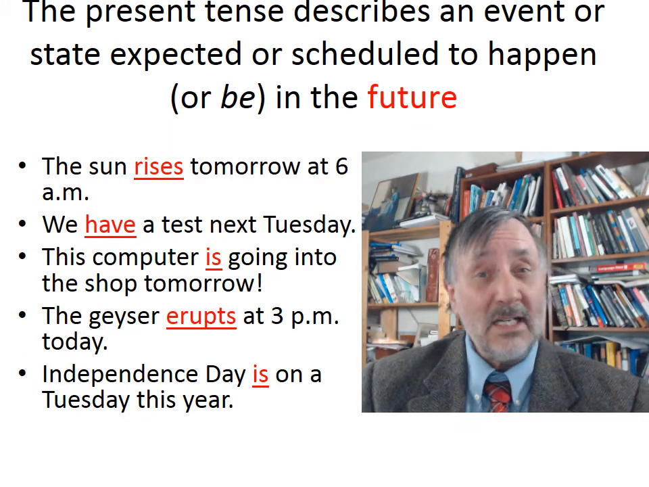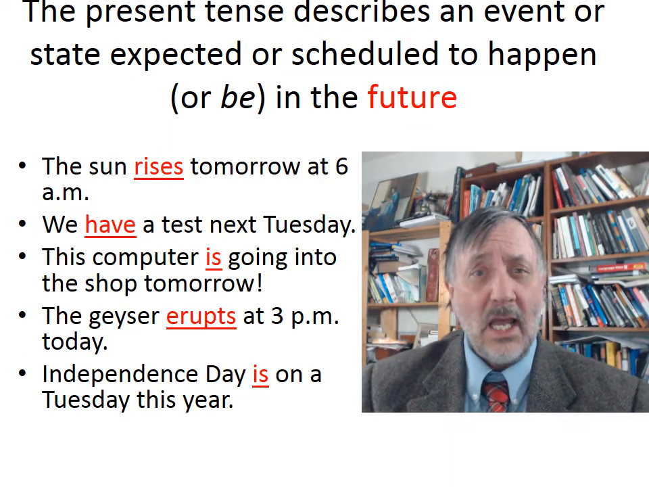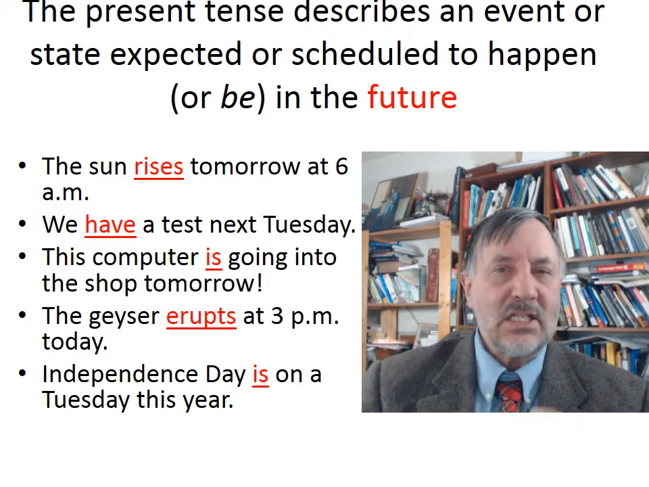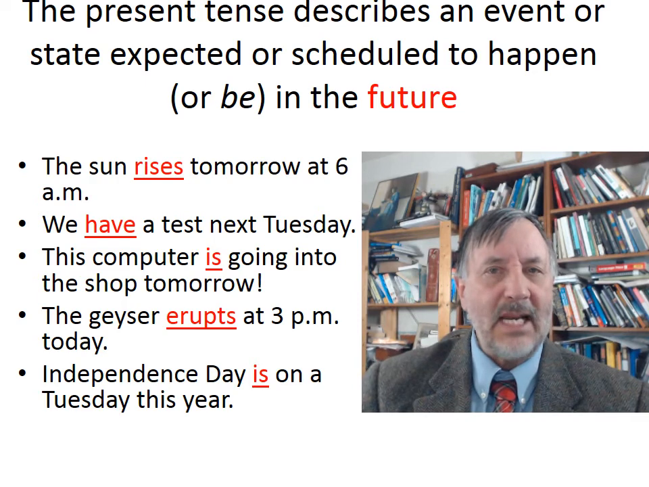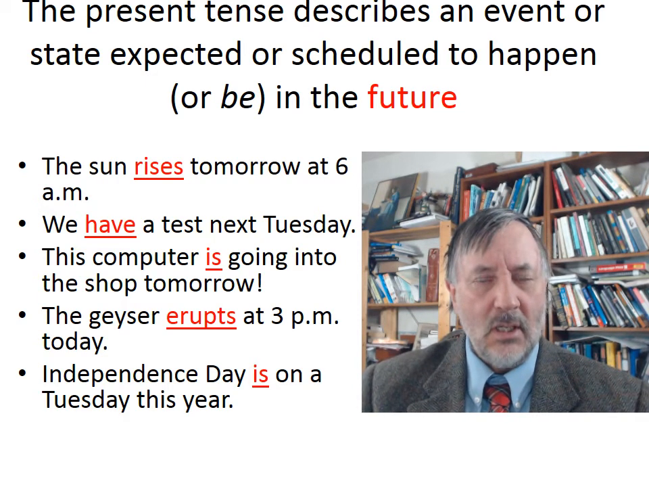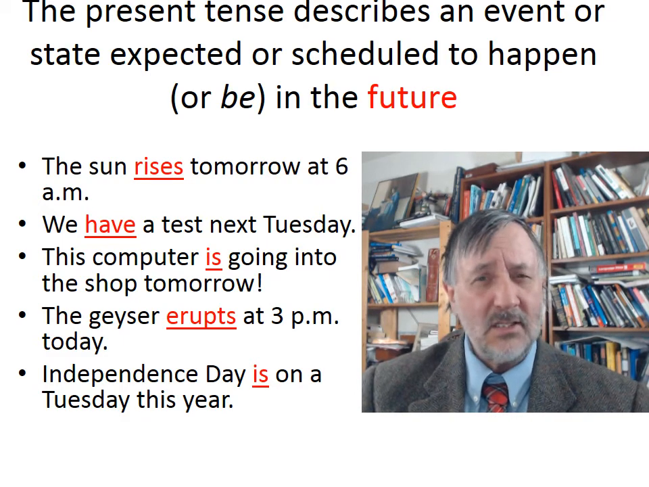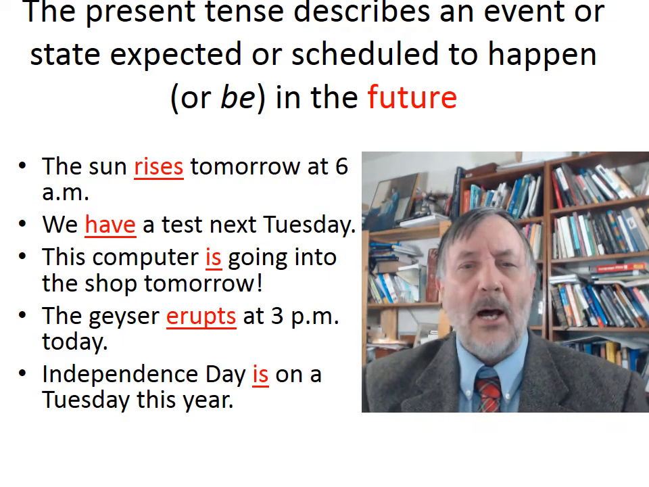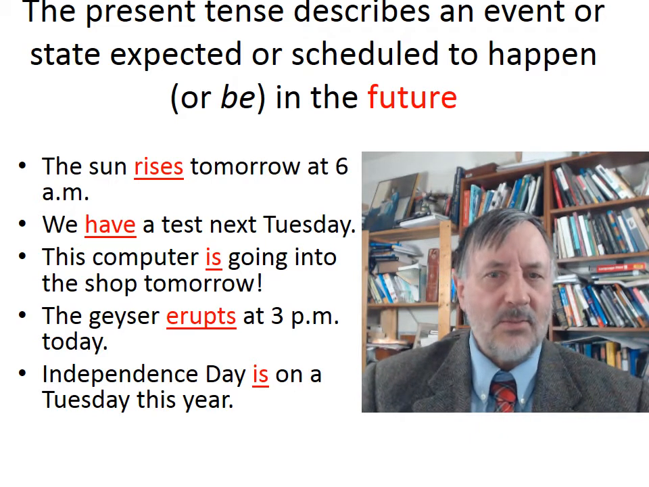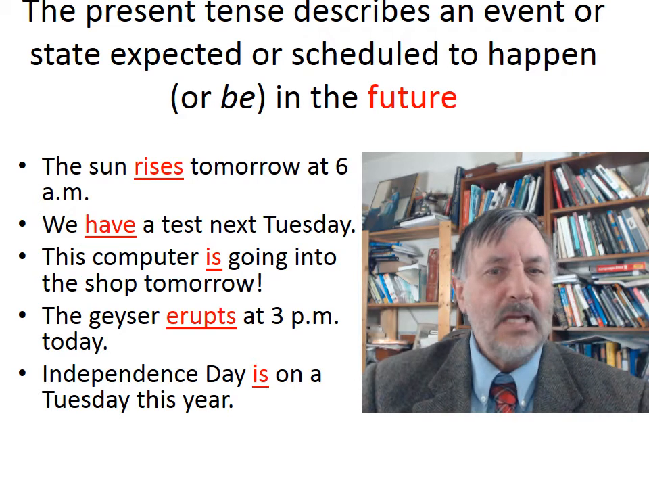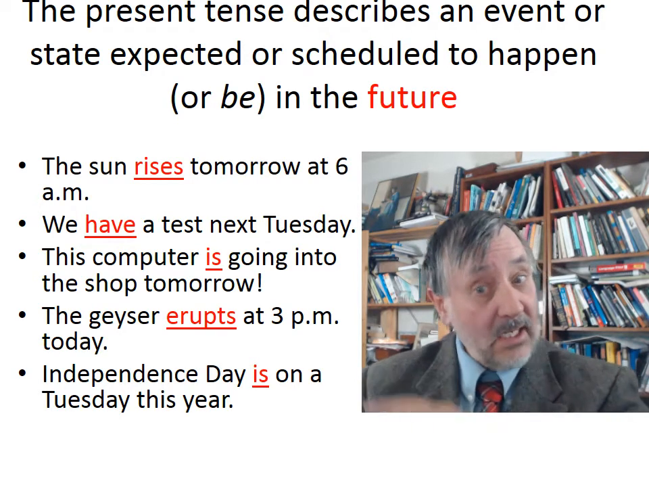So the present tense also communicates an action or a state of being that is scheduled or expected to happen in the future. So the present tense is also used to communicate the future, which seems to be contradictory, because if it's the present, how come we're talking about the future? But that's just the way it is. So take a look at some of the examples here. The sun rises tomorrow at 6 a.m. We have a test next Tuesday.